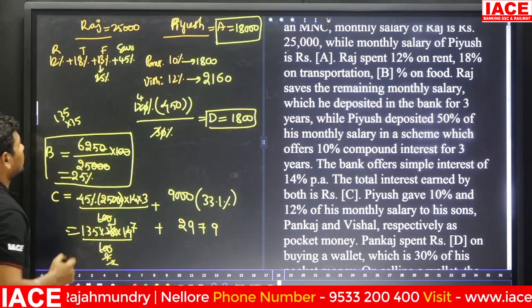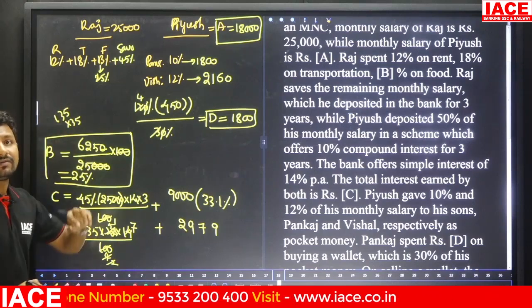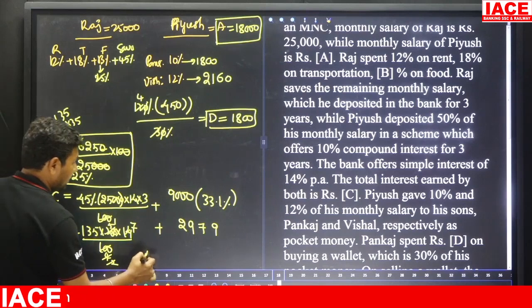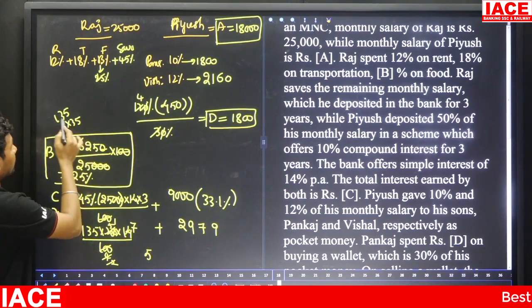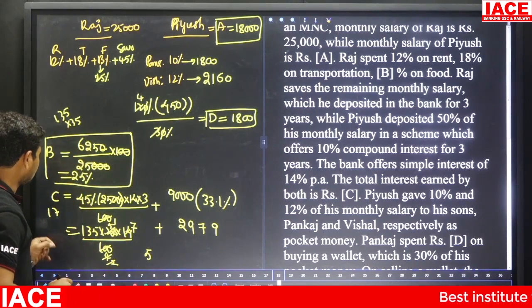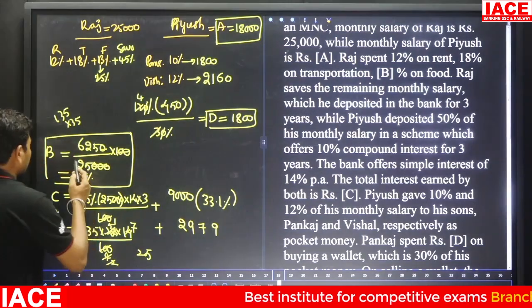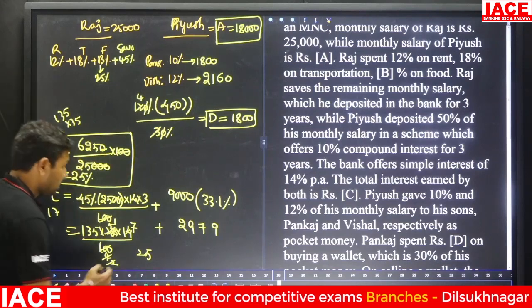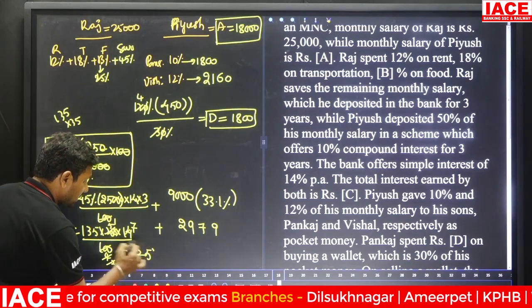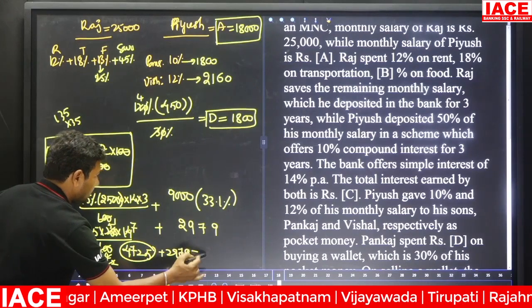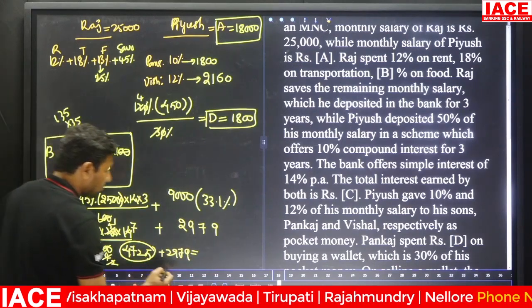Here 135 into 35. 35 times 5 is 175, 5 carry forward is 17. 35 times 3 is 105. 105 plus 17 is equal to 122. 2 carry forward, 35 plus 12 is equal to 4725. Here the 4725, here the 2979. Both are added, it is equal to the C value.